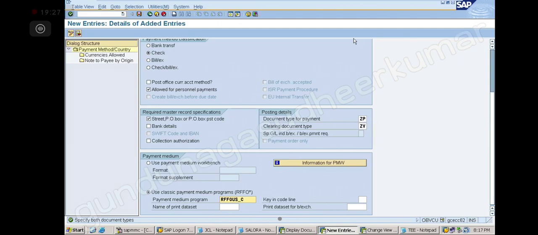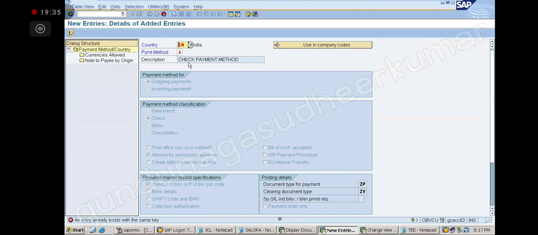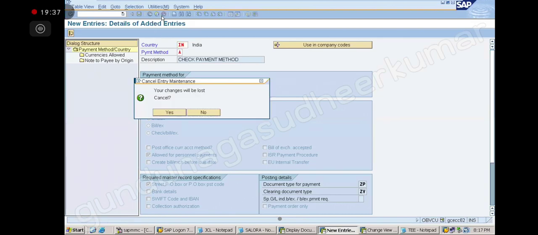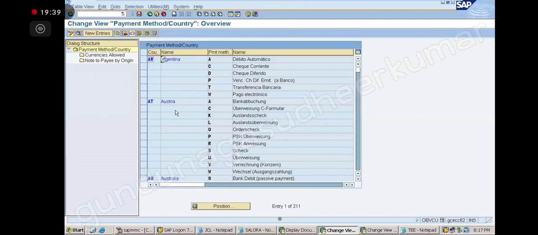Everybody, step 1 I completed. Yes, sir. Okay, let me save it now. I already have it in my system now. You see, it is already there. So now you can use, right? So this is at country level, right? Once you create one payment method, this is created at what level? Country level. Correct.